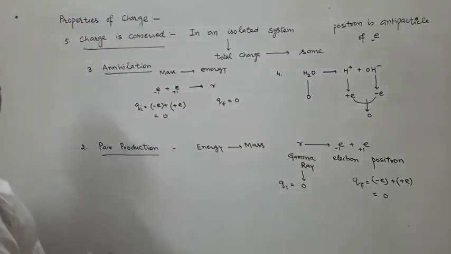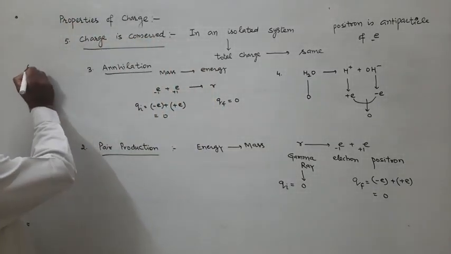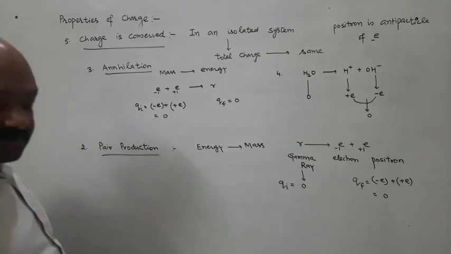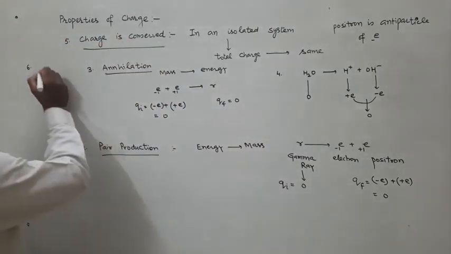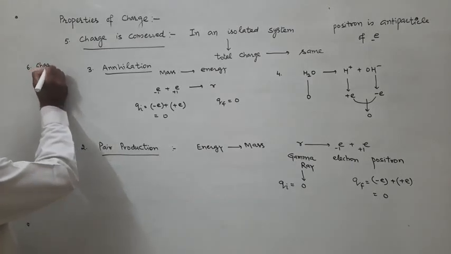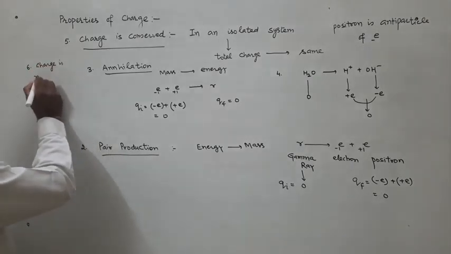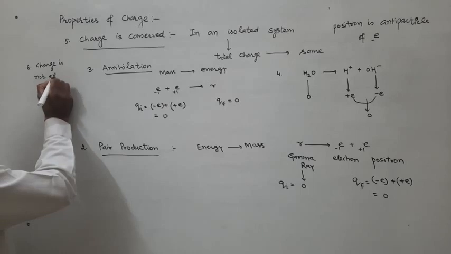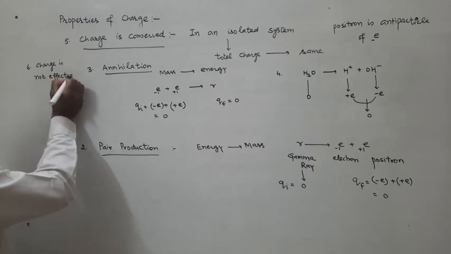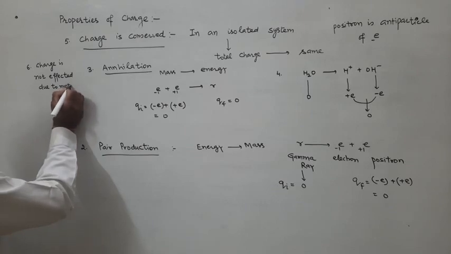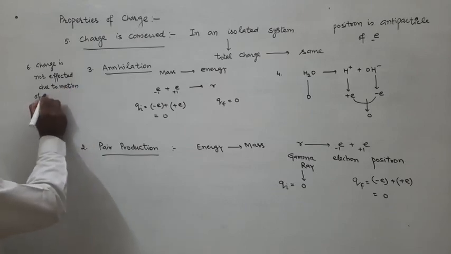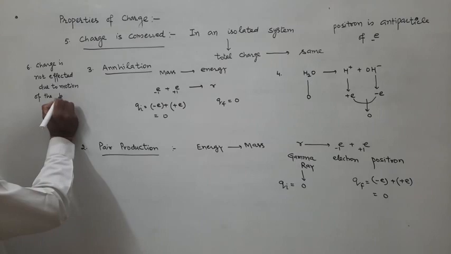So sixth important property of the charge is, charge is not affected due to motion of the body.